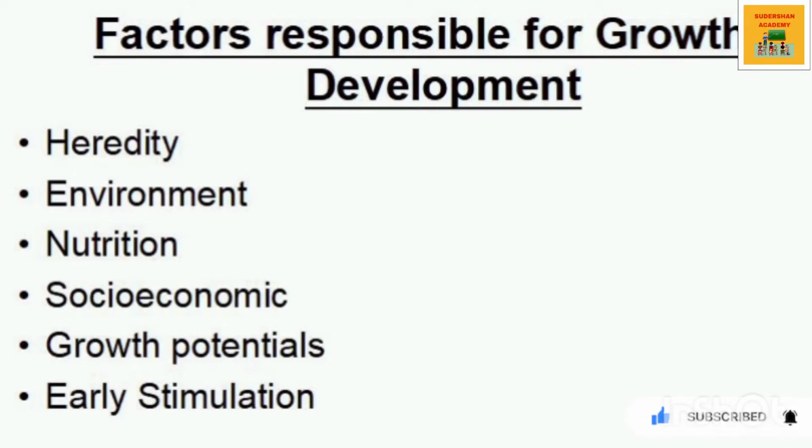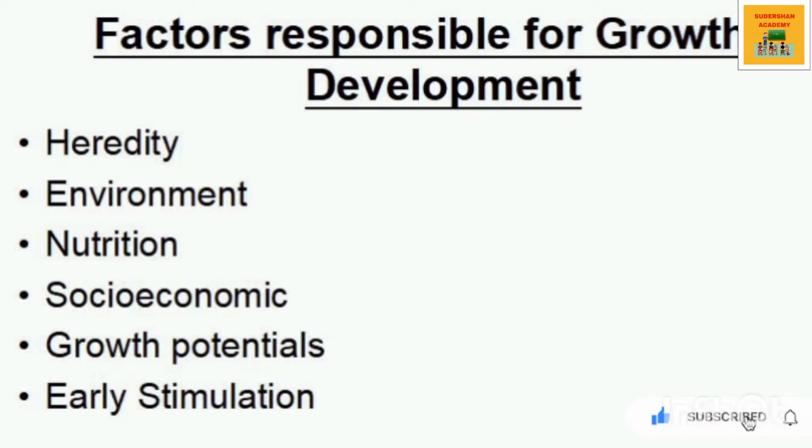Second is environment. It plays an important role in growth and development of an individual. The environment can be controlled to make heredity more favorable for an individual's growth. Third is nutrition. It is an essential part of the healthy development of an individual in terms of physical and mental attributes. Malnutrition has an adverse effect on the structural and functional development of an individual or child.